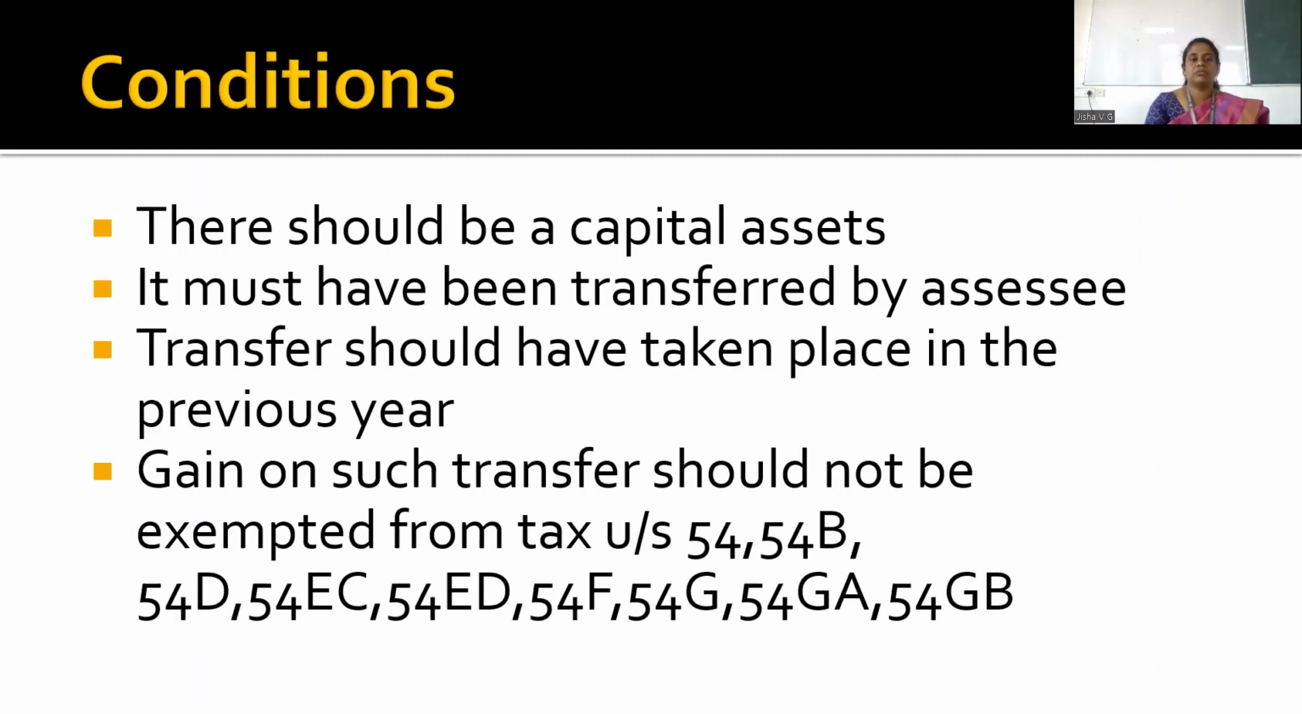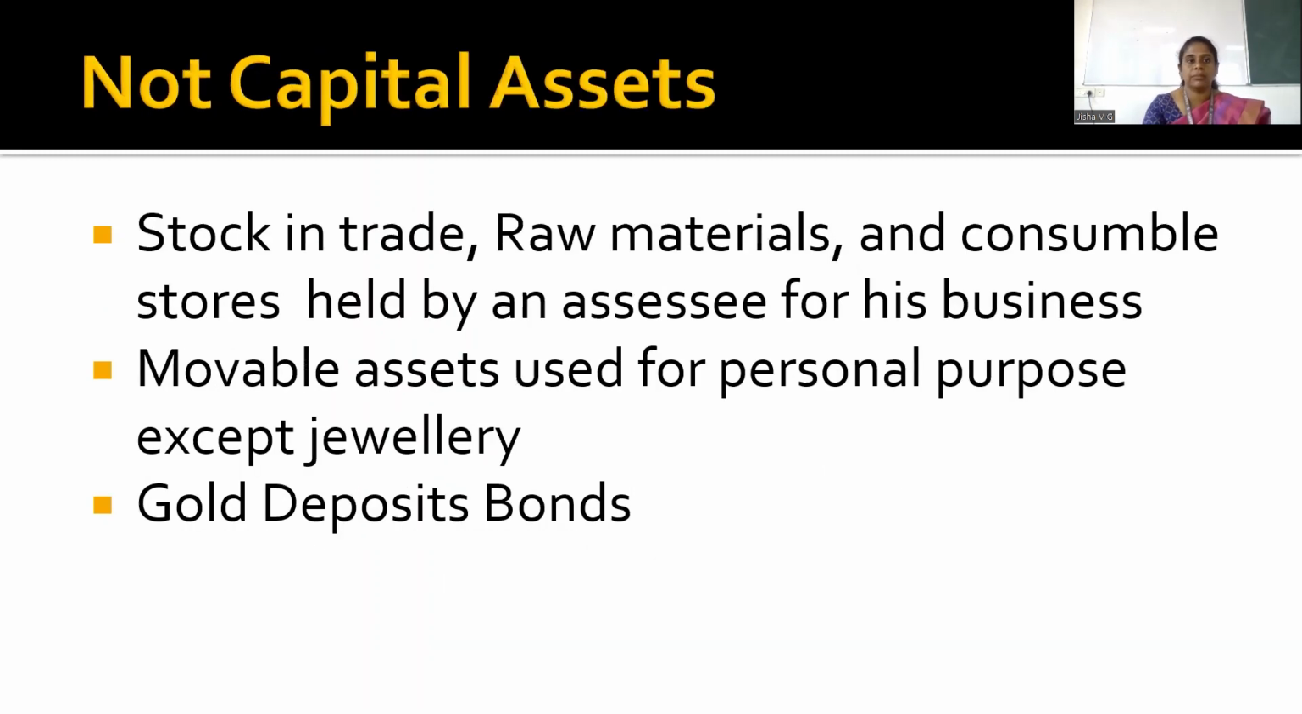There are some conditions which we need to follow to compute tax on the capital gain. The first one: there should be a capital asset. That is very, very important. It must be transferred by an assessee, and the transfer should have taken place in the previous year. And any gain on such transfer should not be exempted under various sections like 54, 54B, 54D, 54EC, etc. In those scenarios, any gain you get is taxable as per income tax.